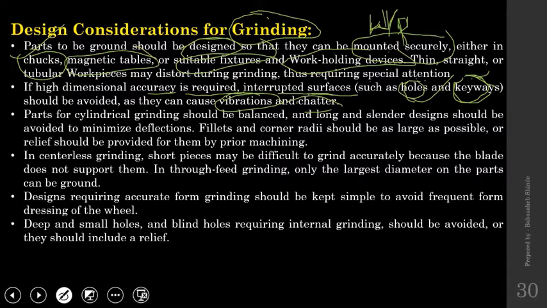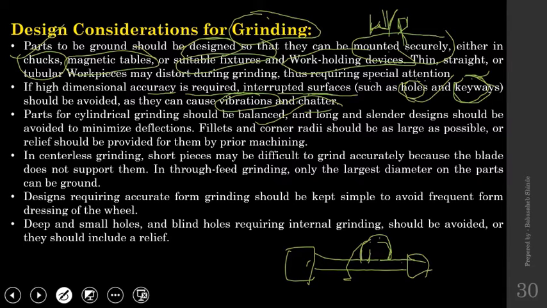Next, parts for cylindrical grinding should be balanced. That is but obvious, right? If this is the headstock, this is the tailstock, and in between I'm holding a workpiece which is supposed to be rotated. Now this workpiece has got some huge projection over here. What will happen?